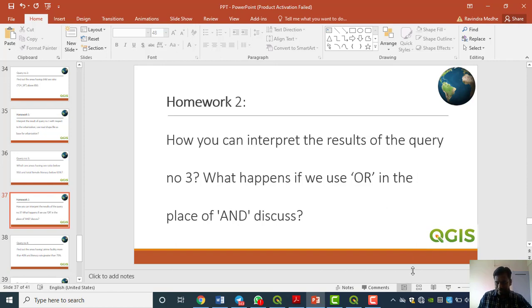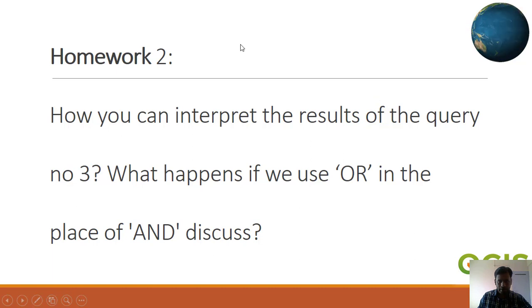This is our second homework: how you can interpret the result of query number 3. What happens if you use or instead of and?